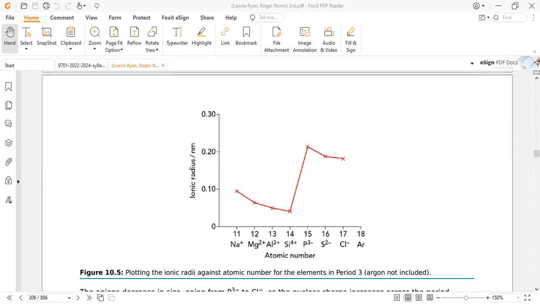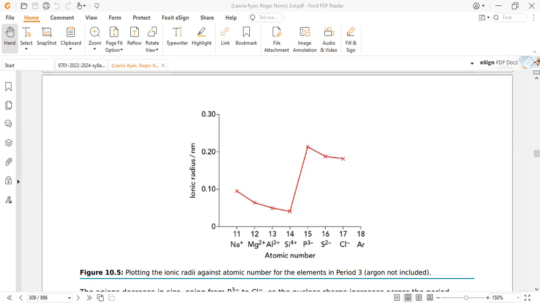First, from sodium +1 to silicon +4, ionic radius decreases as the magnitude of charge increases. The second portion is the change from metal to non-metal behavior, silicon ion to phosphorus ion, where the ionic radius drastically increases. Then as the magnitude of the negative charge decreases, ionic radius also decreases.